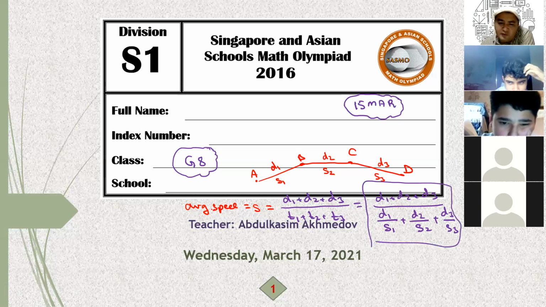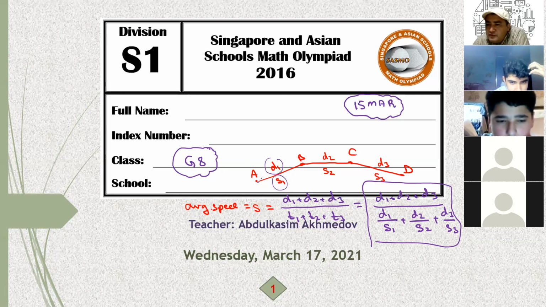But sometimes students get confused. When I ask average speed, they just add S1 plus S2 plus S3 and divide by 3. That is wrong. The definition of average speed is the total distance traveled over the total time taken. And how do you calculate the time? Time is distance traveled over speed. It makes sense because from A to B, the distance is D1 and your speed is S1, and the time you spend is important.